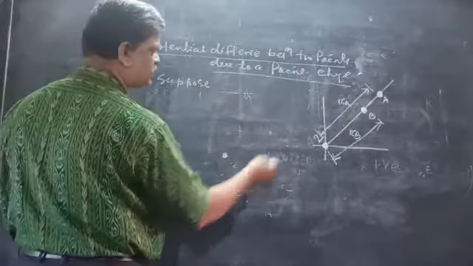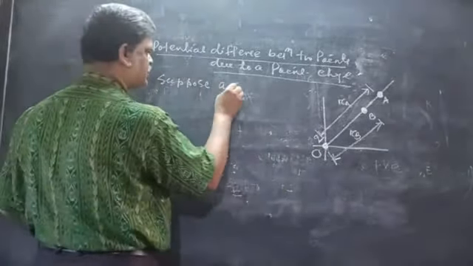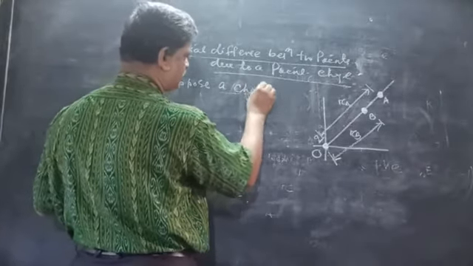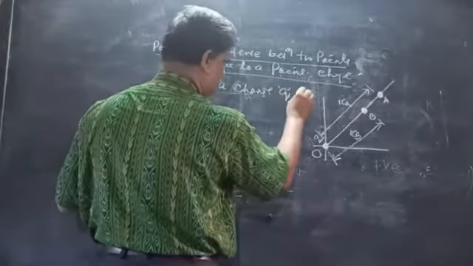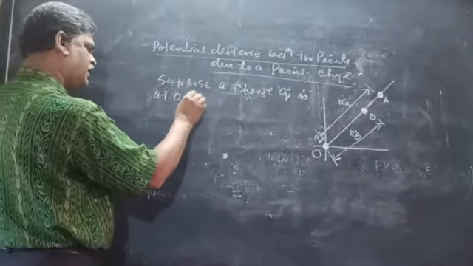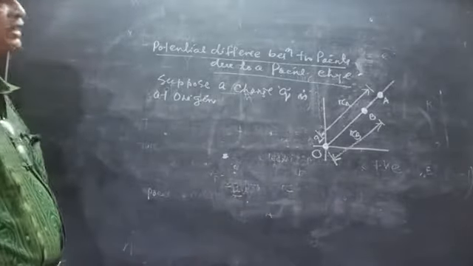Suppose a source charge Q is at the origin.